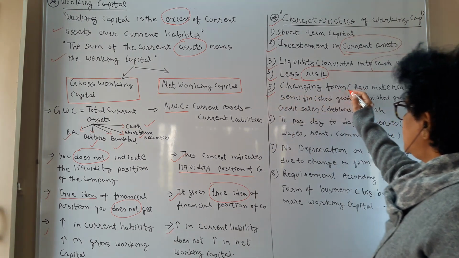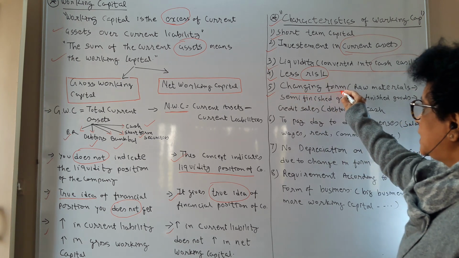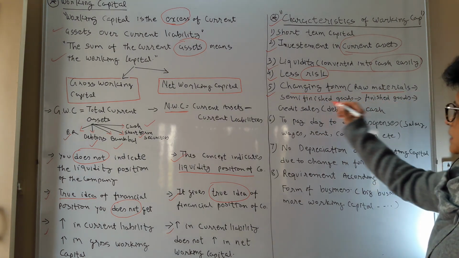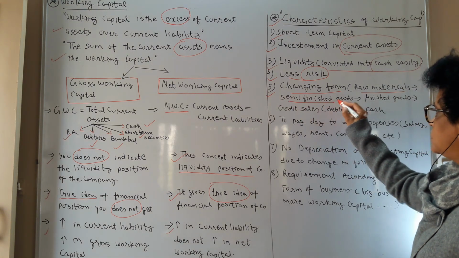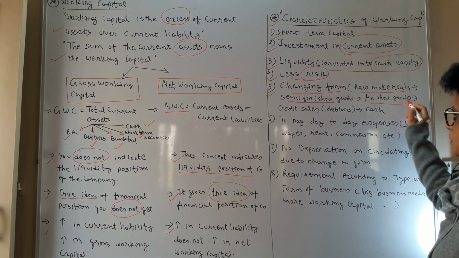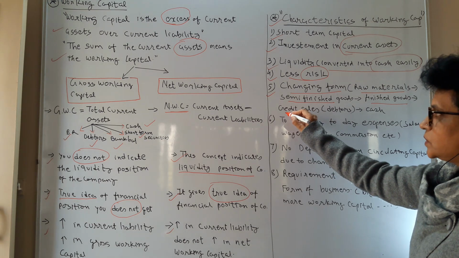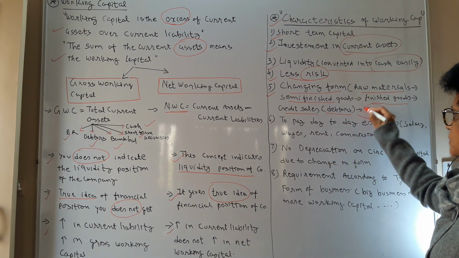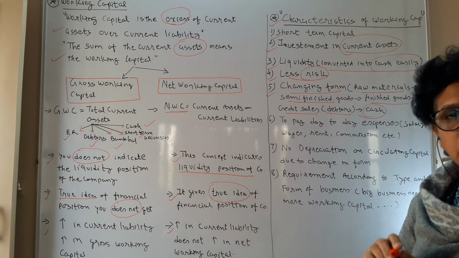Next, change of form. As I said, first you purchase the raw material. Raw material is converted into semi-finished goods, semi-finished goods into finished goods, and finished goods you sell on credit. That converts into debtors. And ultimately you get the cash that you are looking for.